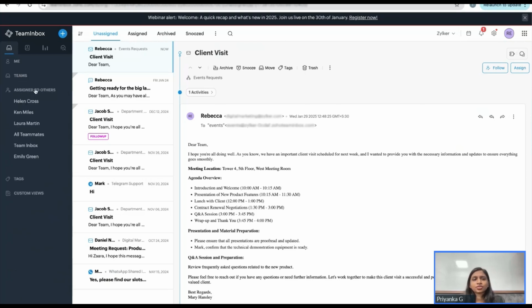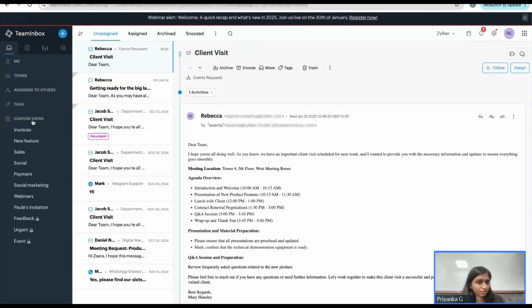You also have assigned to others. If you have assigned threads or messages to others, you can see them via their names here. And then you also have tags and custom views. Custom views: if you have searched for certain messages or a set of threads, and you would like to give a keyword to easily get to those threads or messages again, you can use custom views.